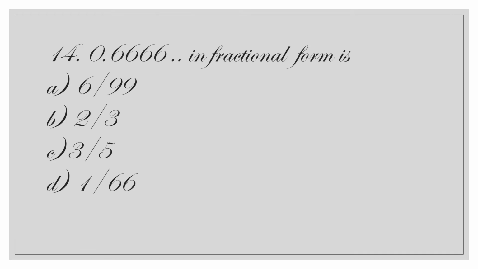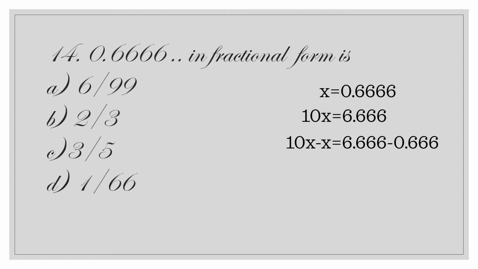0.666 etc. in fractional form. So first to do this, let us take x equal to 0.666 etc. Now we multiply both sides by 10. 10x equal to 6.66 etc. Now let us subtract x equal to 0.66 from 10x equal to 6.66. So 10x minus x equal to 6.666 minus 0.666. We will get 9x equal to 6. So x equal to 6 by 9. x equal to 2 by 3. So option B.